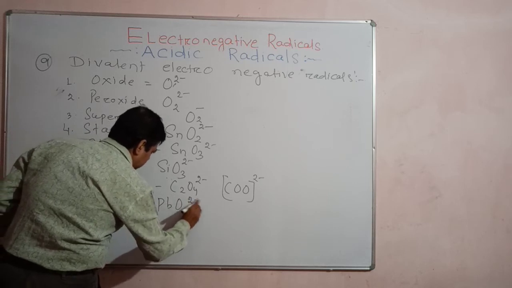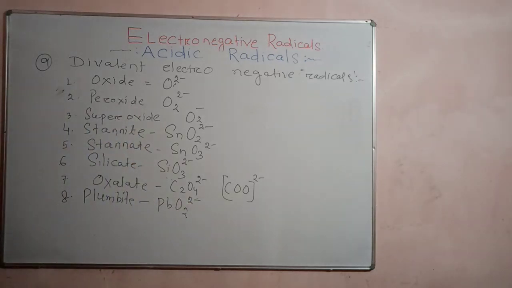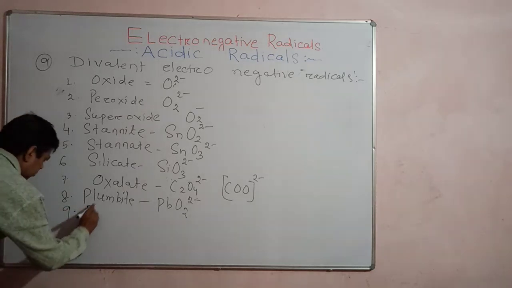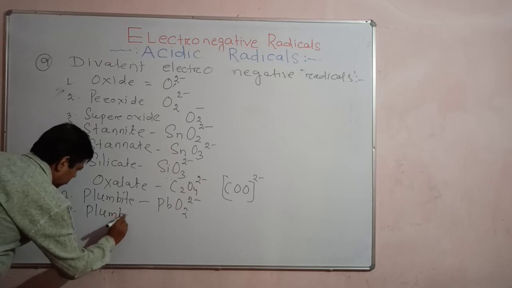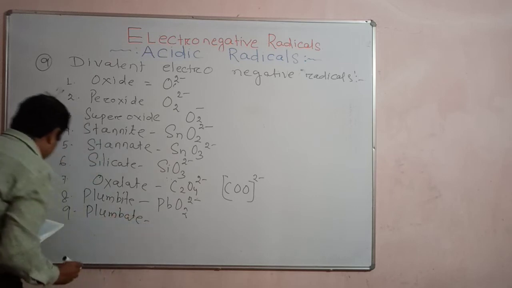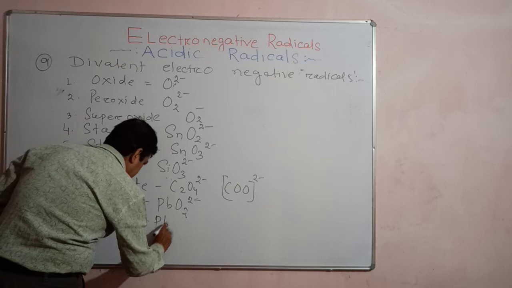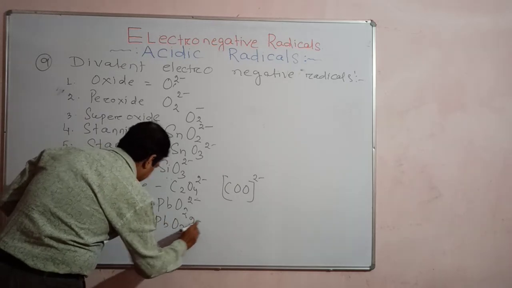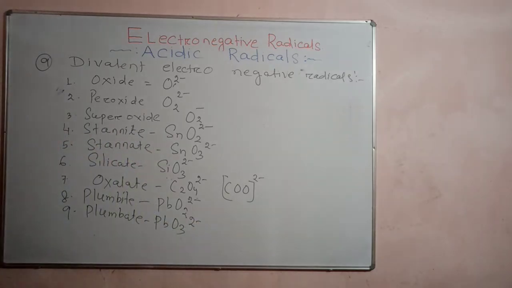Right? Understand? Then plumbate. Plumbate is PbO3 2 minus. Plumbate. Right? Okay? Understand?